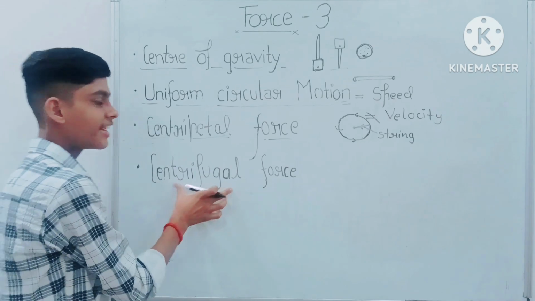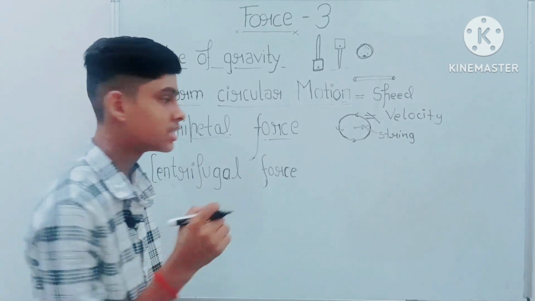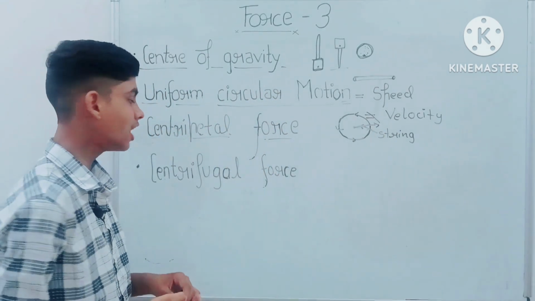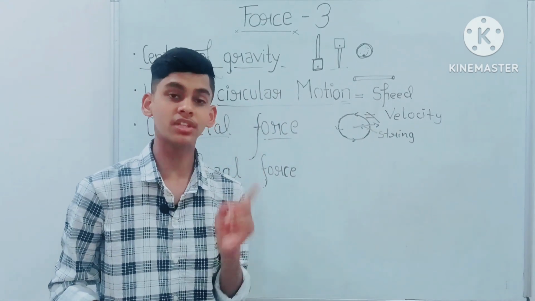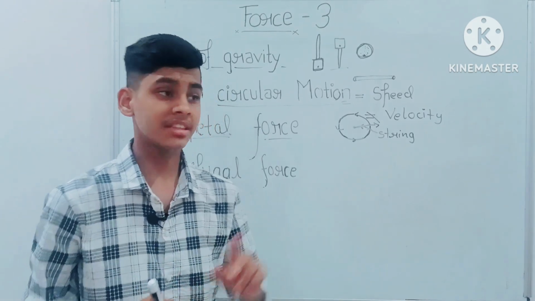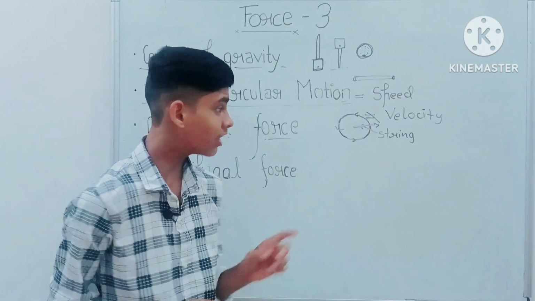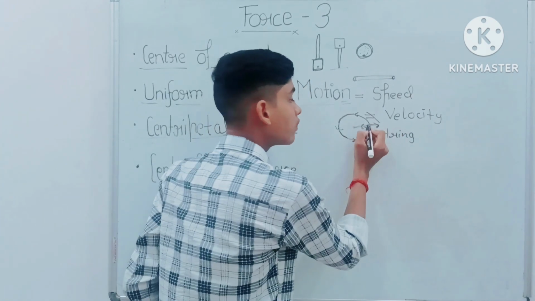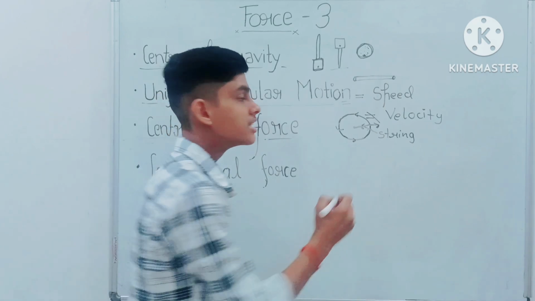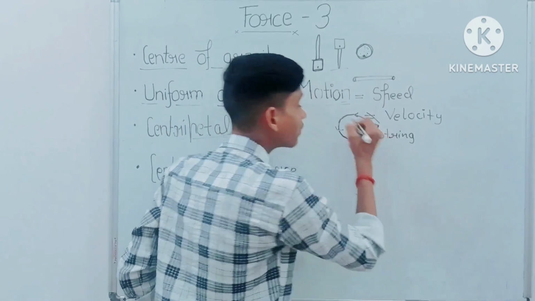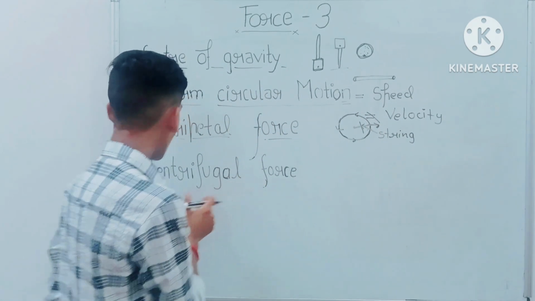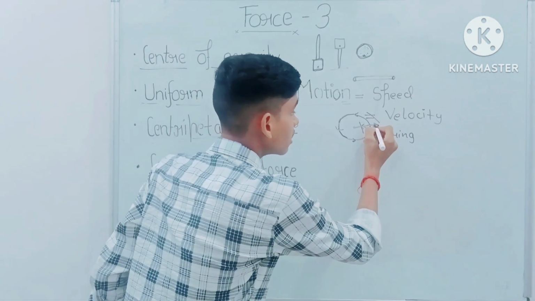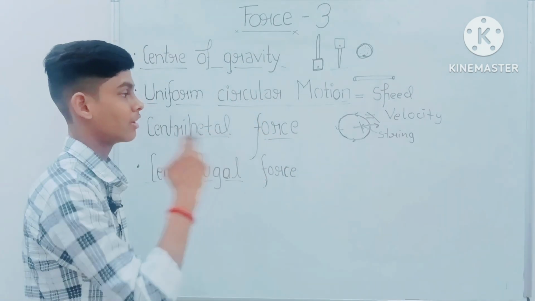Now, what is centrifugal force? Centrifugal force is the force acting outward. As in the example of the stone, when we cut the string, it fell away. Why? Because the centrifugal force was acting and centripetal force was also acting. When the string was cut, centripetal force was also cut. So now only centrifugal force was acting, due to which the stone fell away from the circular path.